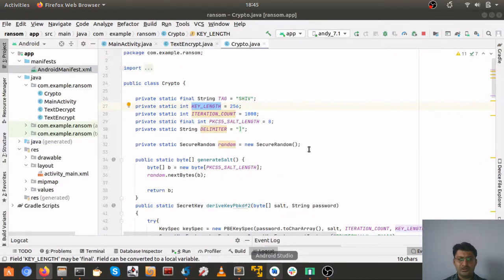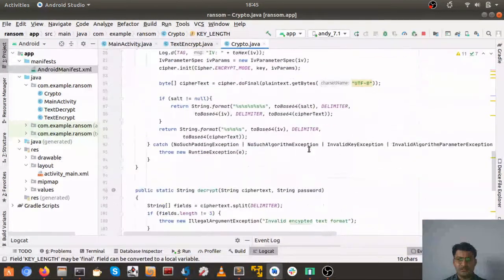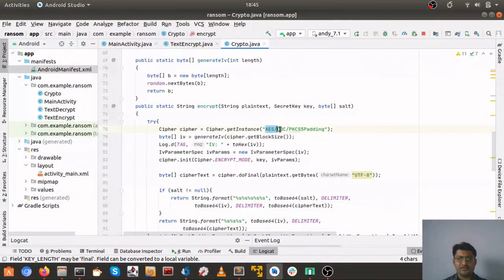If you see here in our code also, we have used it somewhere. See here, yes, AES, CBC and PKCS 5. PKCS stands for Public Key Cryptography Standards.